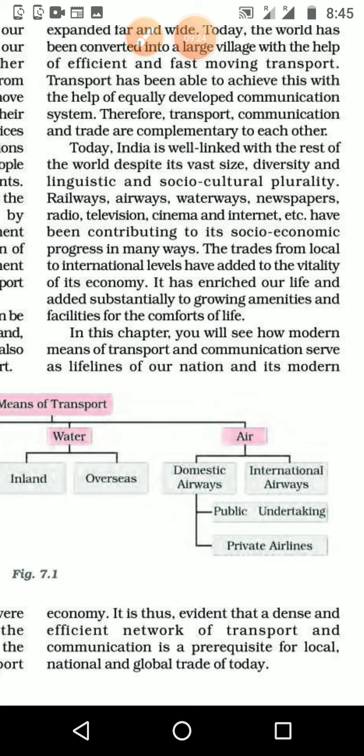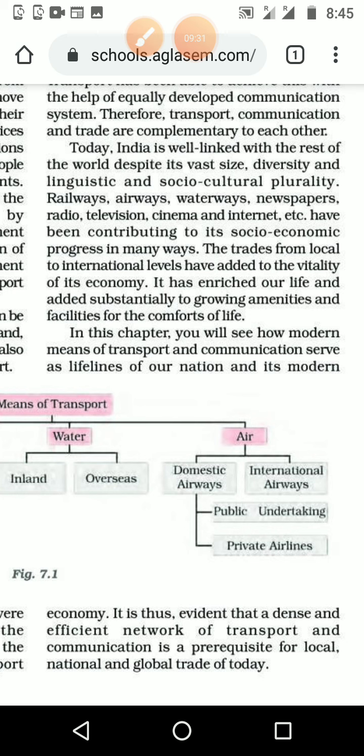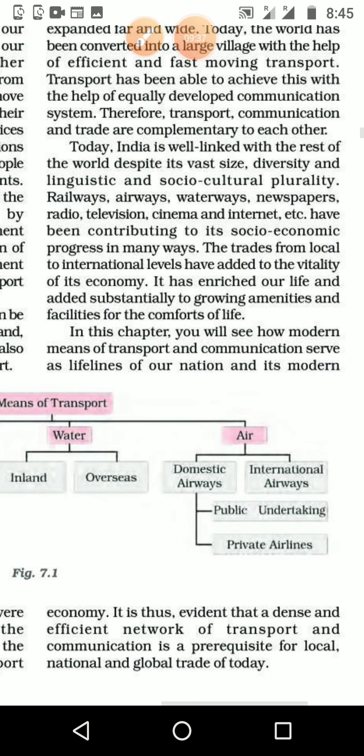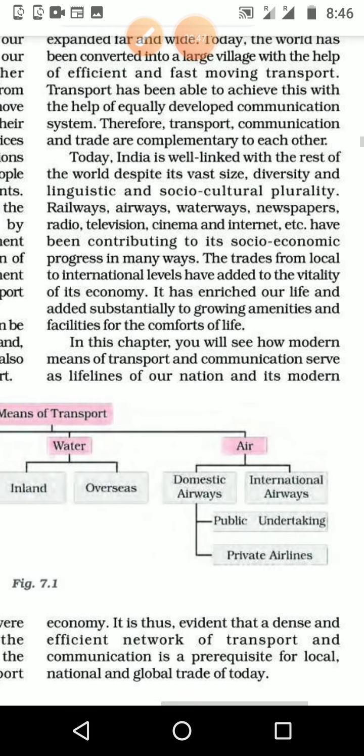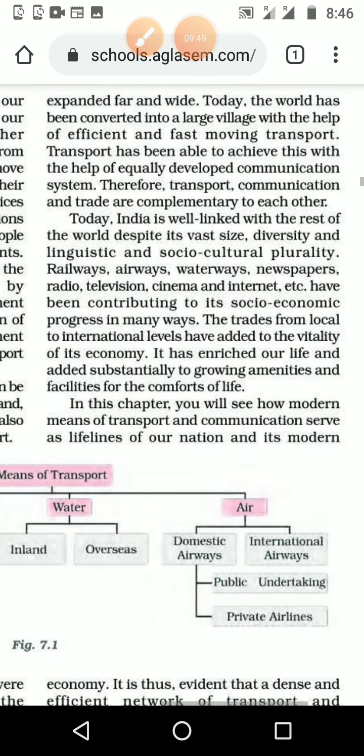Once again, please underline: transport, communication and trade are the lifeline, or the nerve system, of the country, and they help each other. Today India is well linked with the rest of the world despite its vast size, diversity and linguistic and socio-cultural plurality.